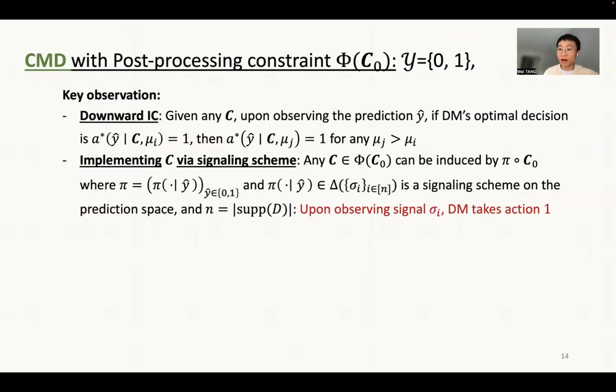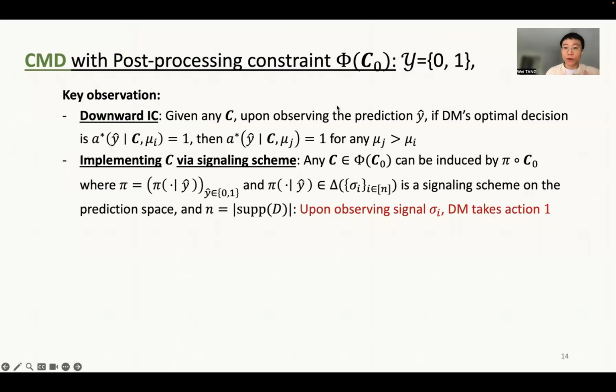Okay, so in the remainder of the talk, let me briefly talk about how we obtain these algorithmic solutions, especially for the post-processing constraint. So to give you some intuition, let me first focus on this binary outcome prediction task. Under this binary outcome task, we can see that the prior for each data instance can be represented by a scalar value representing the probability for the outcome to be outcome 1, right?